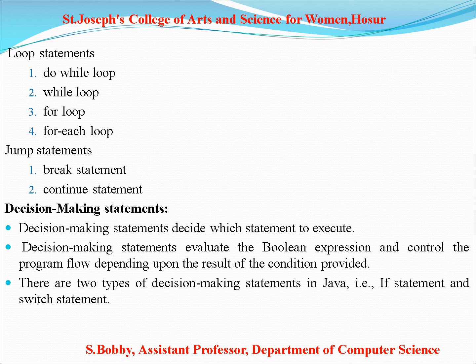First, what are decision making statements? Decision making statements decide which statement to execute. They evaluate a Boolean expression and control the program flow depending upon the result of the condition provided. There are two types of decision making statements in Java, that is the if statement and the switch statement.